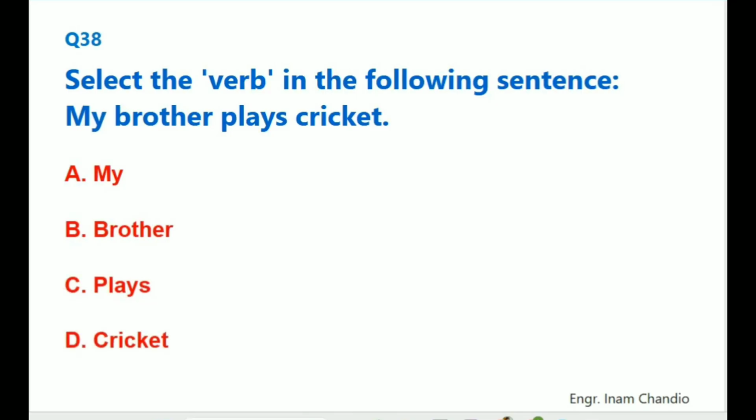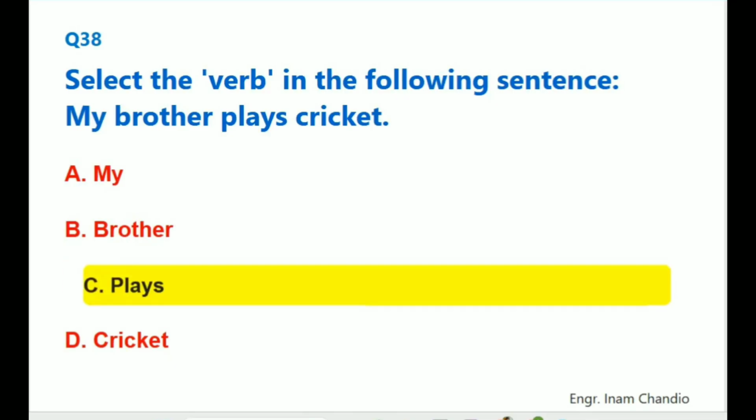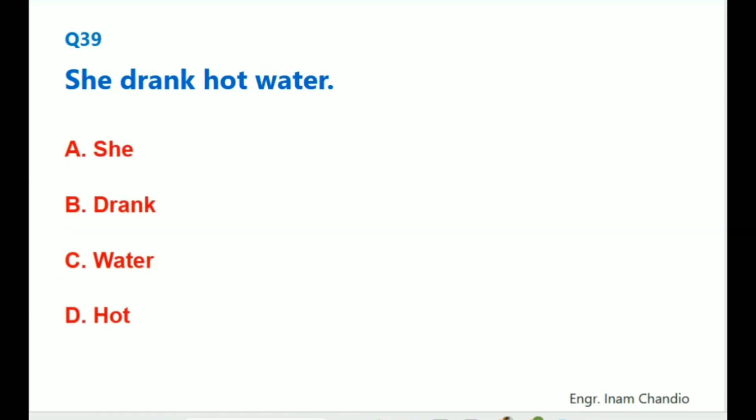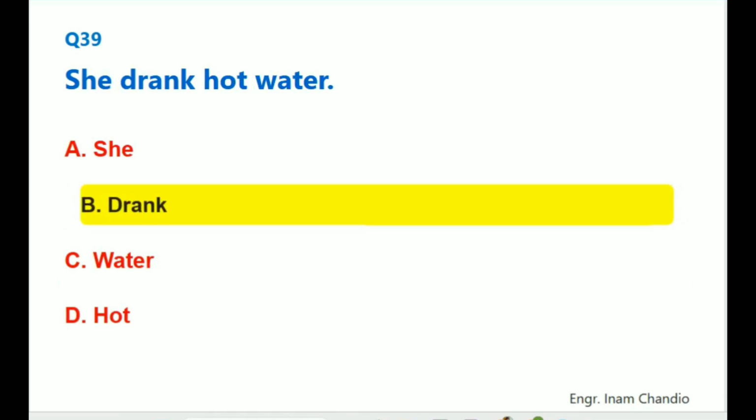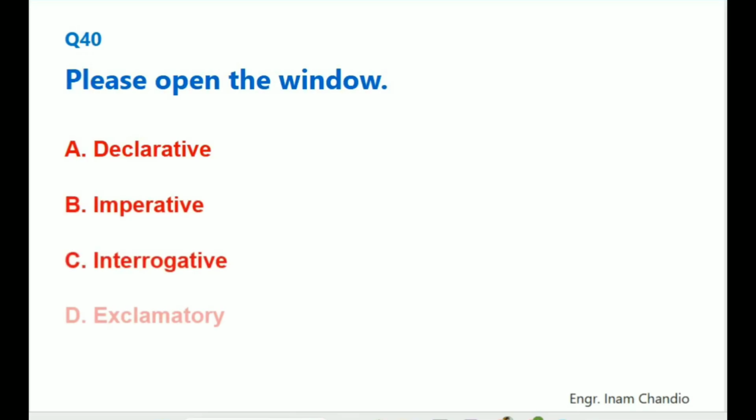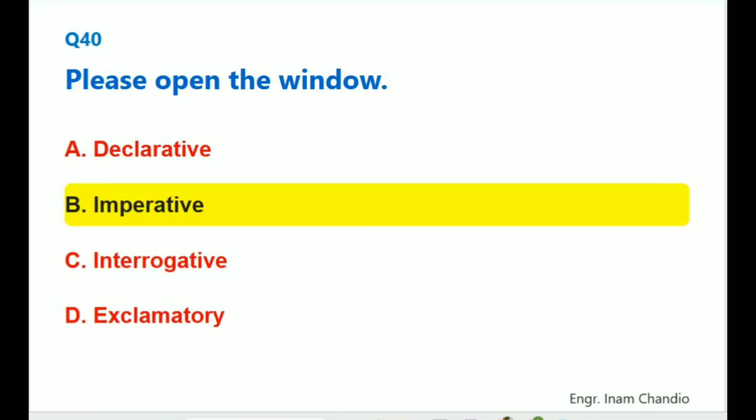Select the verb in the following sentence. My brother plays cricket. The correct answer is C, plays. She drank hot water. The correct answer is B, drank. Please open the window. The correct answer is B, imperative.